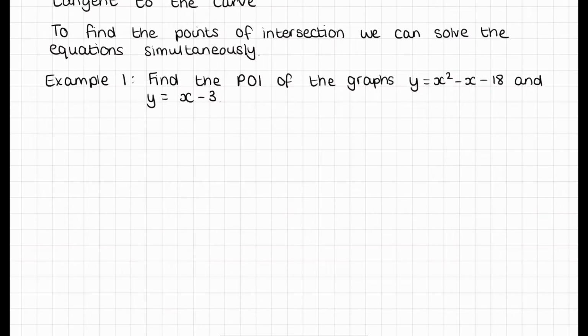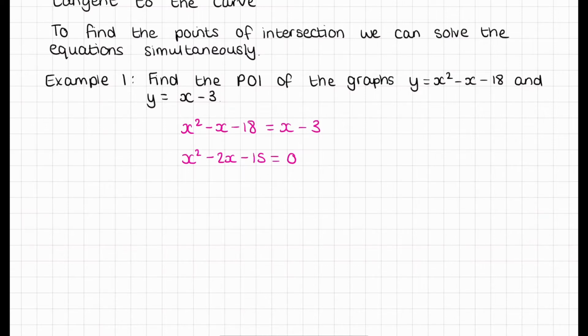Because they're both y equals, we can just make them equal each other. So it'll be x squared minus x minus 18 equals x minus 3, because points of intersection are when the two graphs are equal. We just rearrange this, so we'll have x squared minus 2x minus 15 equals 0. So just put the x and the minus 3 to the other side. We now have a quadratic that we can solve.